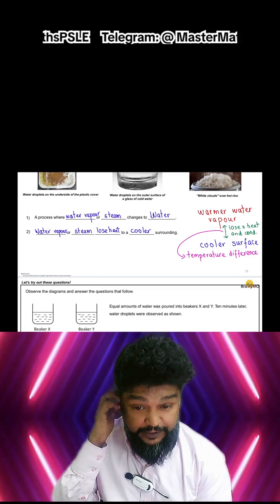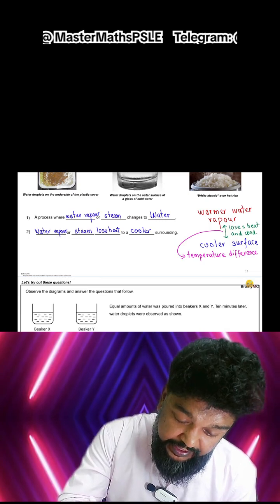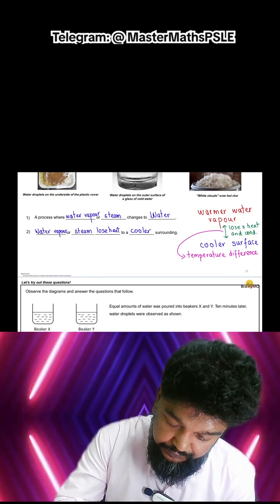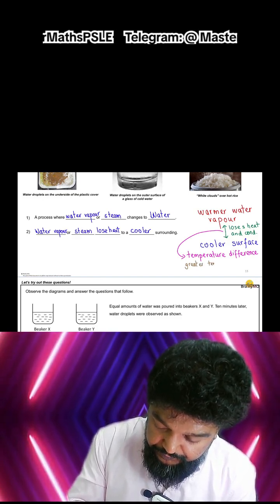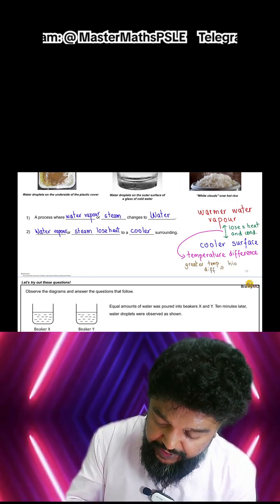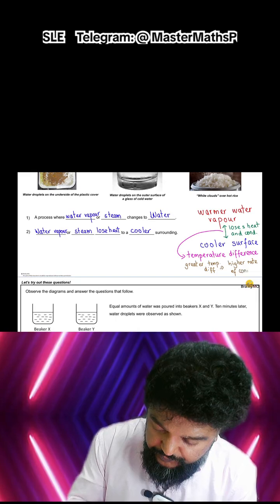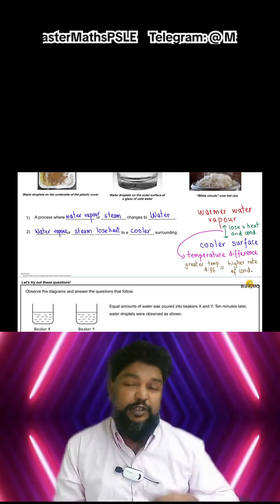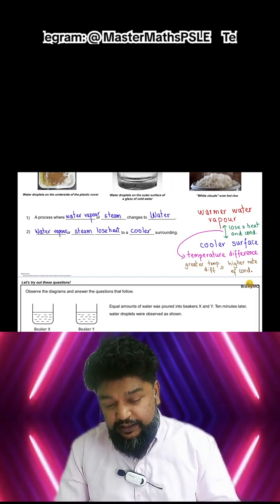When the temperature difference is greater, we have a higher rate of condensation. And this higher rate of condensation means water droplets form easier because more water vapor can lose heat and condense, right? Because if there's a greater temperature difference, this happens.